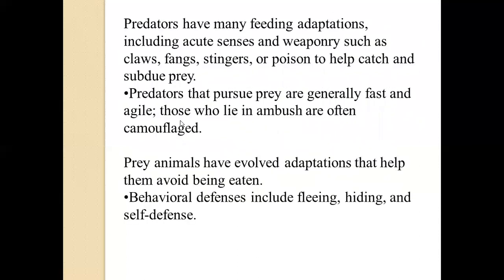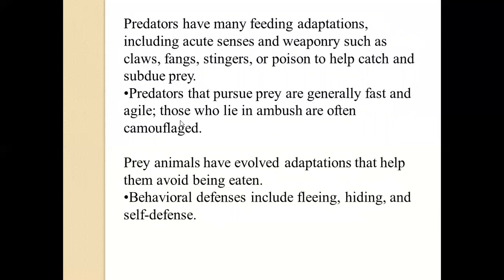Now, let us first understand the adaptations of predators. They have acute senses and weaponry such as claws, fangs, stingers, or poison to help catch and subdue the prey. Predators that pursue prey are generally fast and agile, and those who lie in ambush are often camouflaged. So, predators could be of two different types. One, they are very fast and agile. They do not have any weaponry except their claws or fangs, etc., and they run very fast.